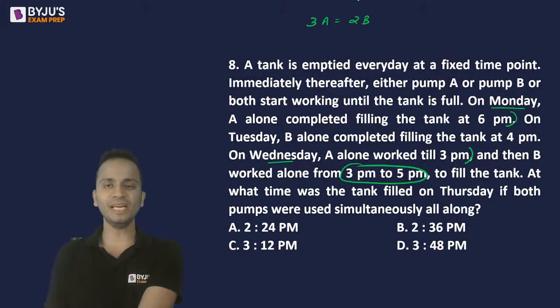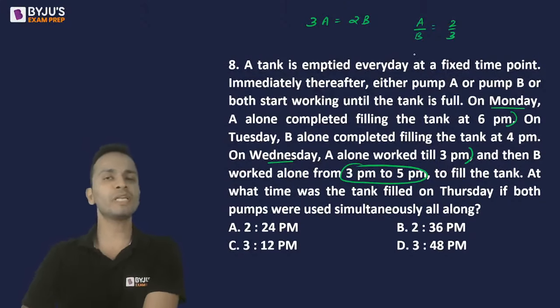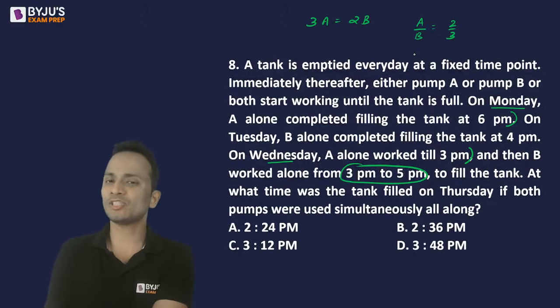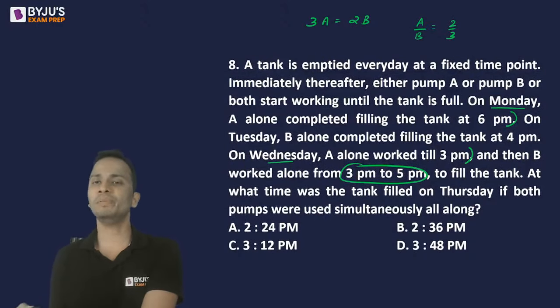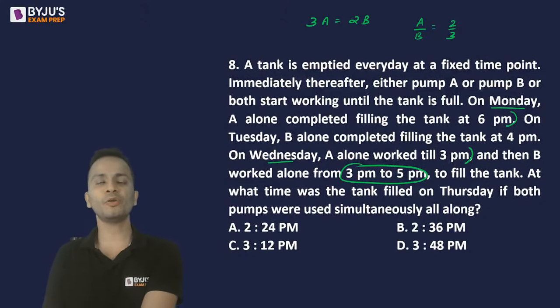Simple. So 1 hour work of A and 1 hour work of B can be taken in the ratio 2 is to 3, or you can assume 1 hour work of A as 2 units and 1 hour work of B as 3 units. Done. Now from here you can find out the time at which the pipes were opened.